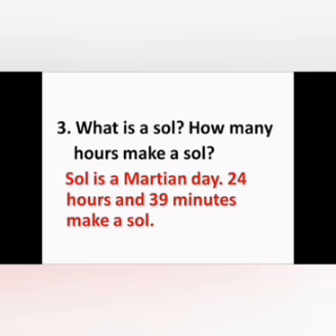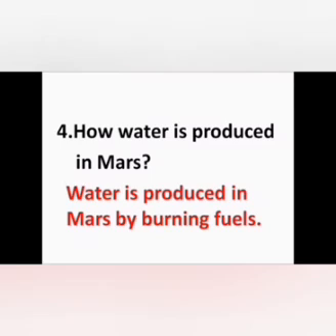So what is soul? Soul is a Martian day. In normal day, we have only 24 hours. Whereas in Martian day, we have 24 hours and 39 minutes. So, soul is a Martian day consists of 24 hours and 39 minutes. Okay, is it clear, children? Come, let's move on to fourth question.